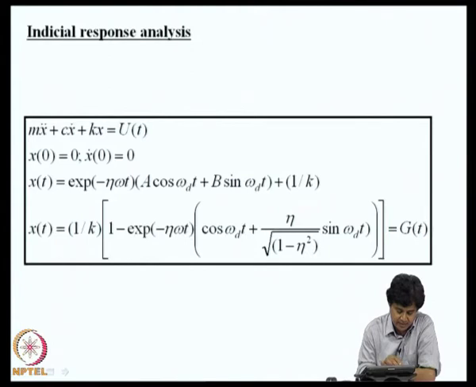Again the solution will have a complementary function and a particular integral, and if you now impose the initial conditions x of 0 is 0, x dot of 0 is 0, we can evaluate A and B, and I get this response, and we denote this by g of t, and this is known as the indicial response of the system. This is one of the important descriptors of a linear time invariant system.